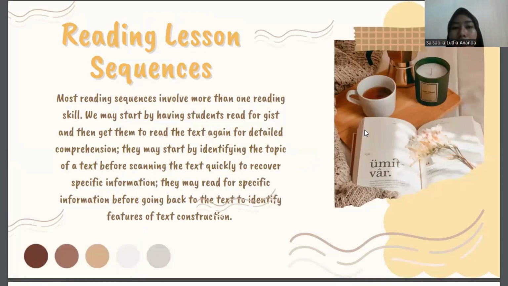All right. The last part about reading is reading lesson sequences. Most reading sequences involve more than one reading skill. We may start by having students read for gist and then get them to read the text again for detailed comprehension. They may start by identifying the topic of a text before scanning the text quickly to retrieve specific information. They may read for specific information before going back to the text to identify features of text construction.